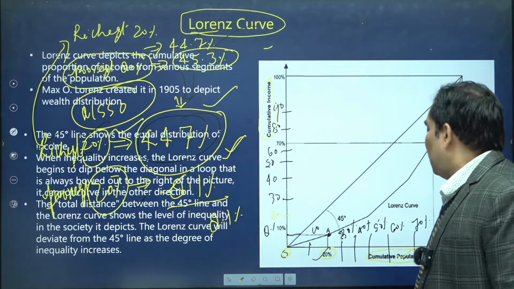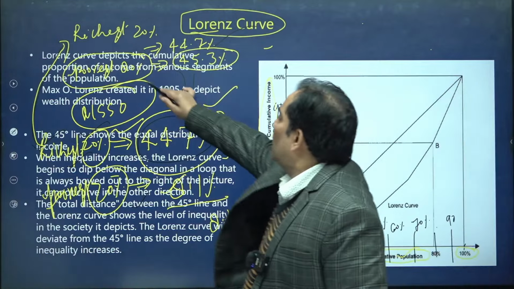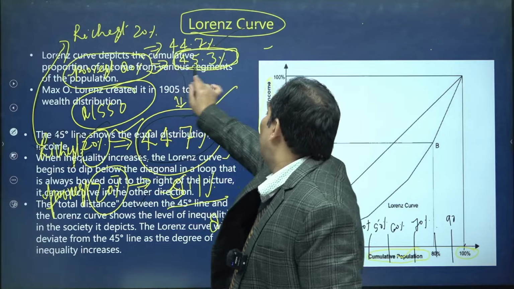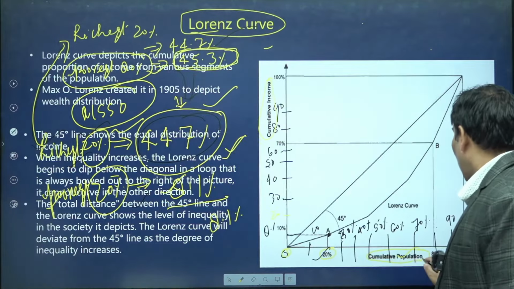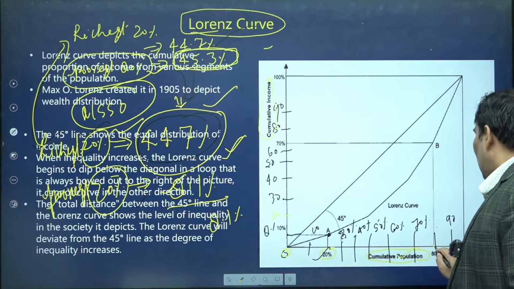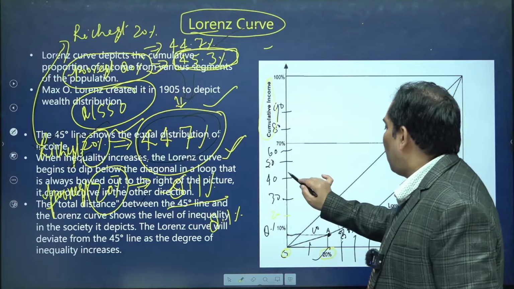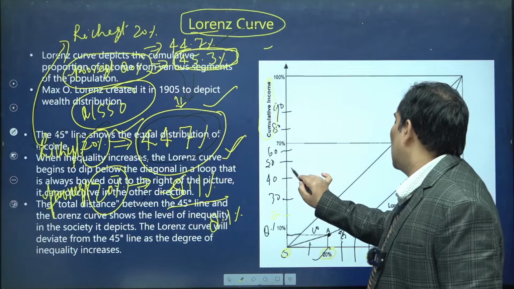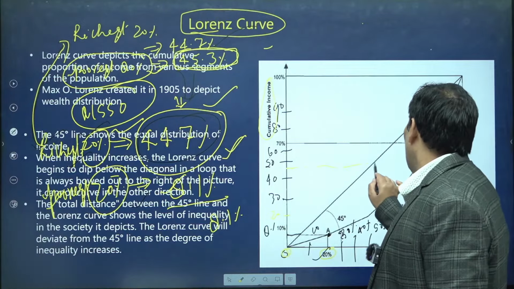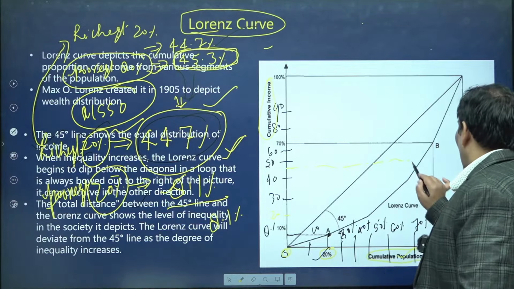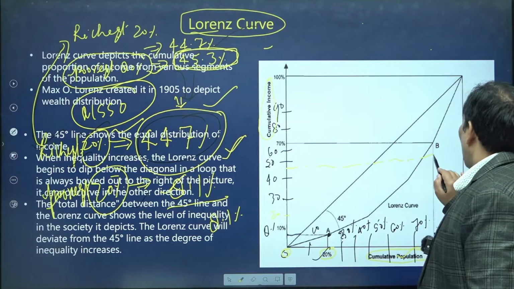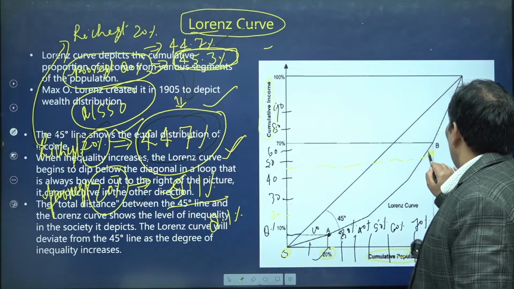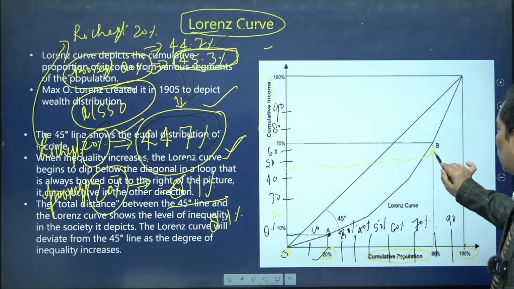So the cumulative population of 80% is owning 45.3% of resources. We get another point at 80% population, somewhere around here. This is going to be the point.